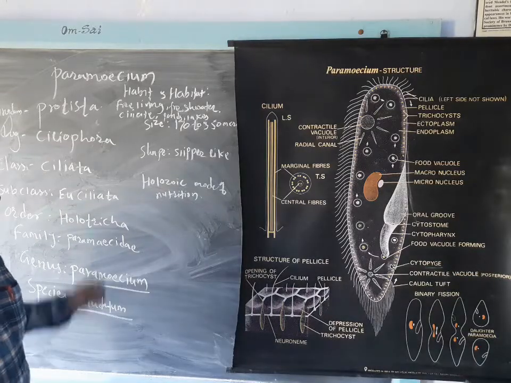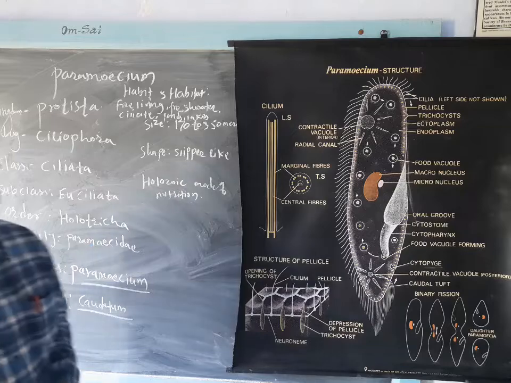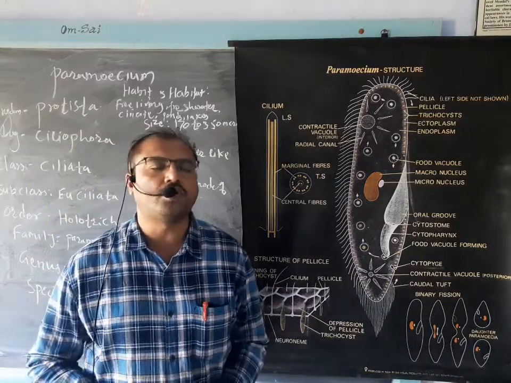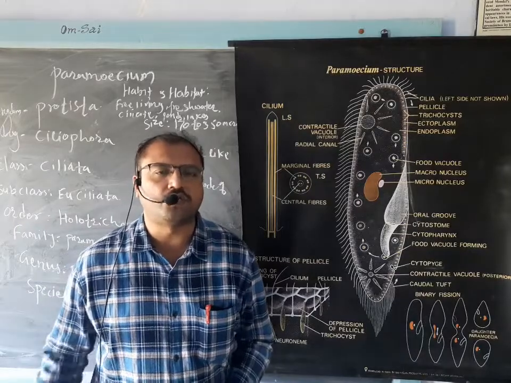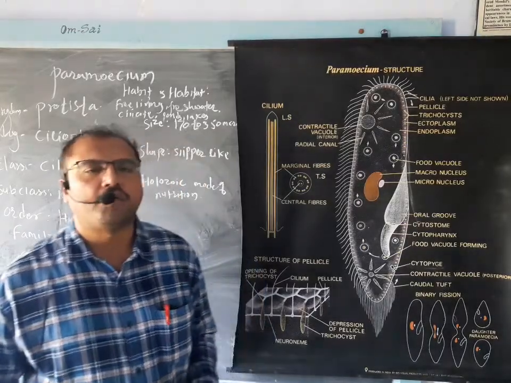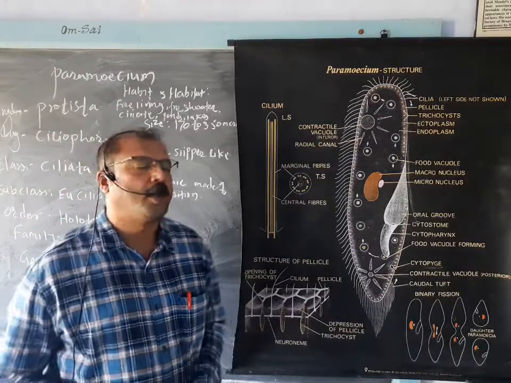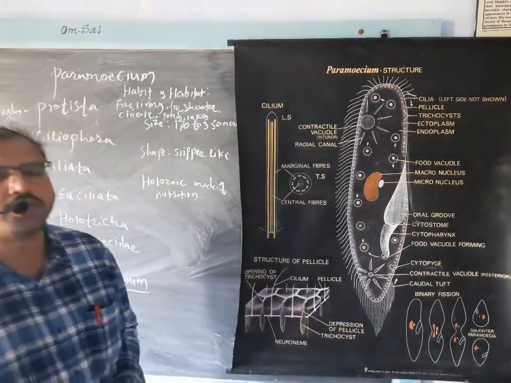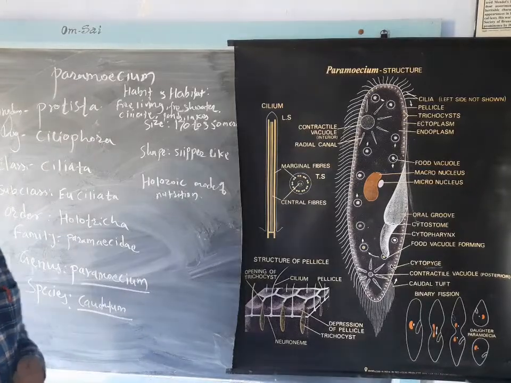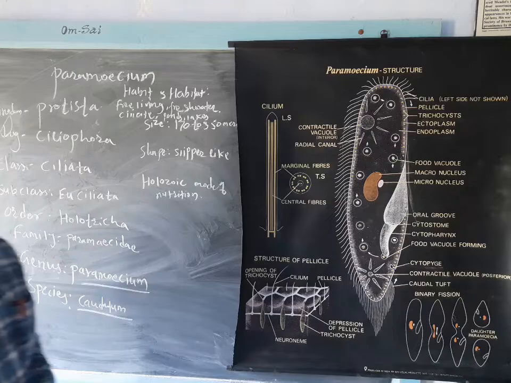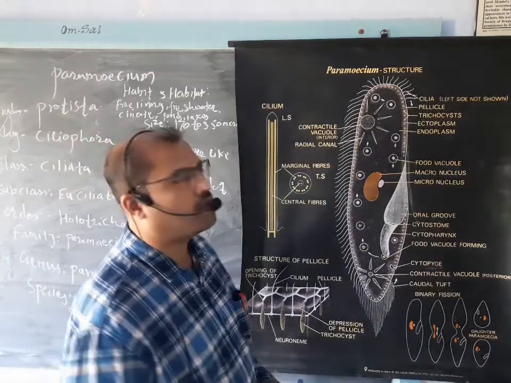So this is about the classification of paramecium. There are different species of paramecium found all over the world in freshwater, like Paramecium aurelia, Paramecium multimicronucleatum, and this Paramecium caudatum. This species we are going to deal with today. So after this classification, we'll move towards the structure of paramecium.